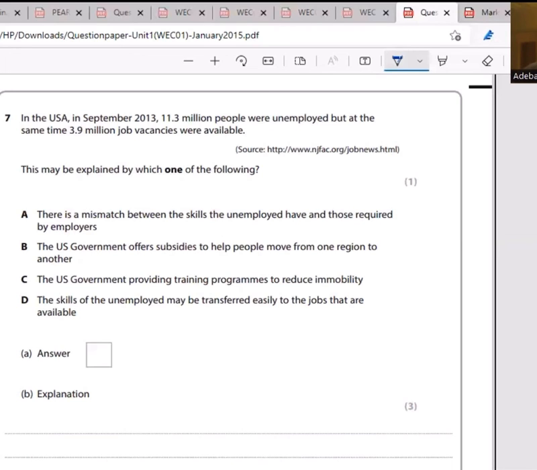So the answer is A, which I already said, that there's a mismatch, which means the unemployed don't have the skills the employers require for the employees. So that's why they are unemployed.